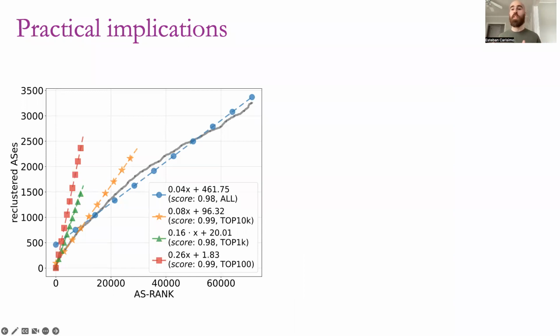We investigate the contribution of AS2Org+ to organizations serving and delivering significant fractions of internet traffic. Here we have the AS rank. So we look at the transit networks. Here the gray line represents the cumulative reclustered ASs, and the dashed lines show the linear regressions for some sections of AS ranks. And as we can see, AS2Org+ draws a more complete representation of organizations, but in particular, we see a different slope for ASs leading the AS rank.